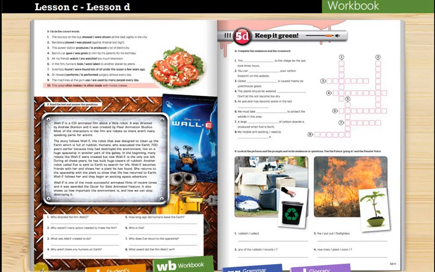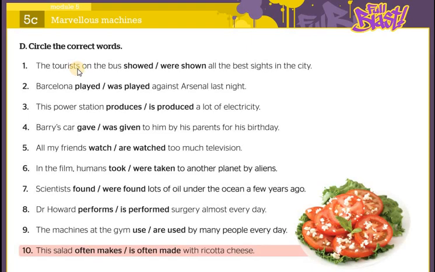So next, page 52, exercise D, circle the correct words. For example, here we are given two words, two tenses: showed, which is the past simple of show, and were shown, which is the simple past passive of show. So you need to choose, depending on the context of the sentence, the correct words from these two.